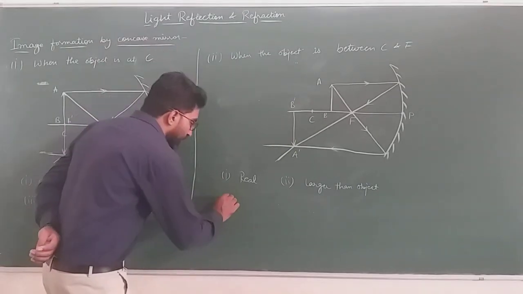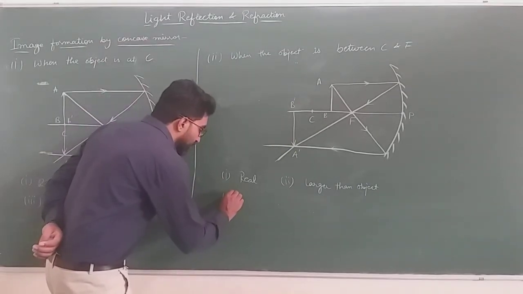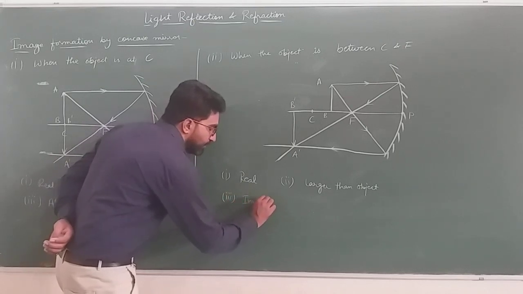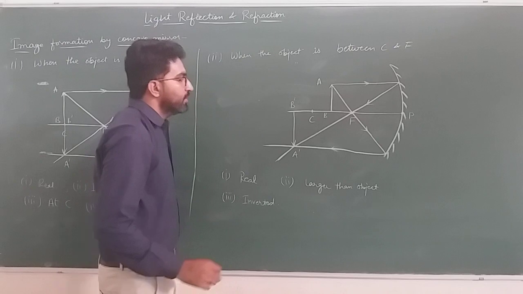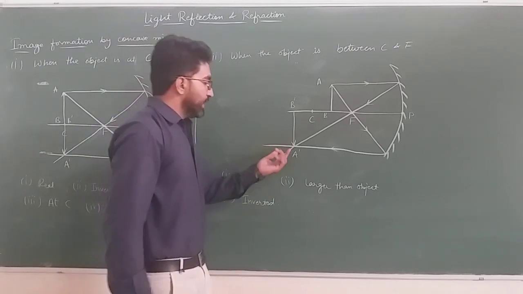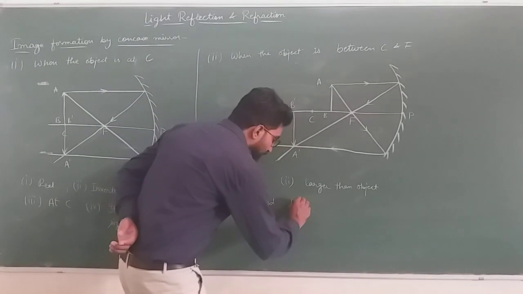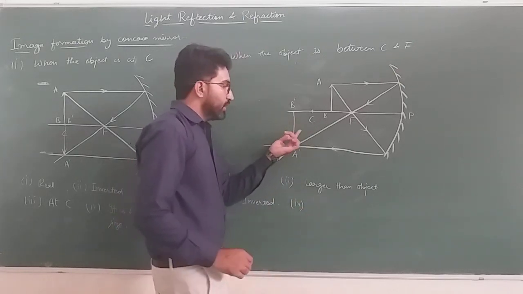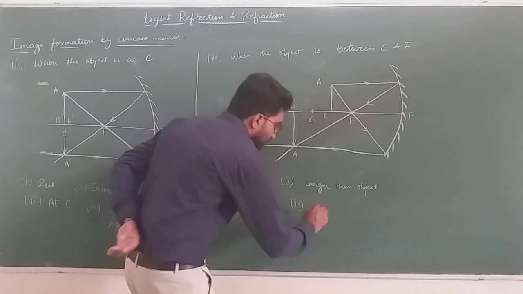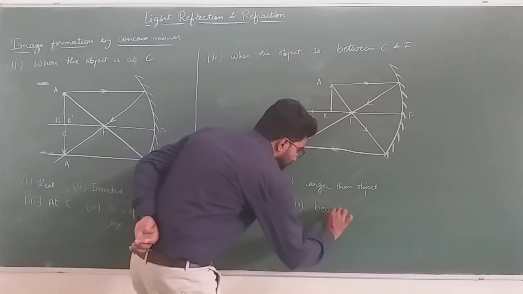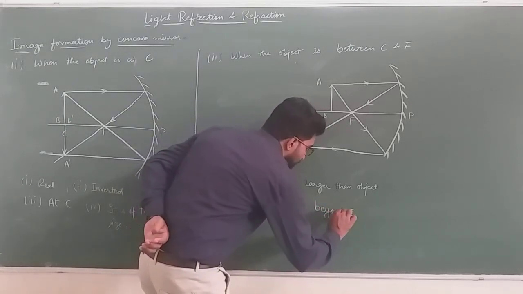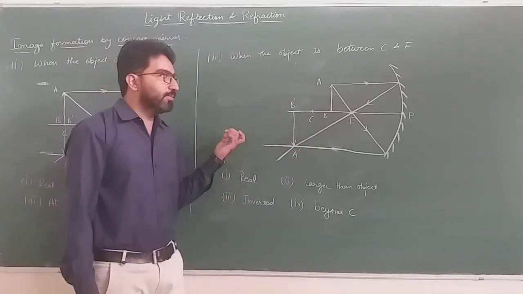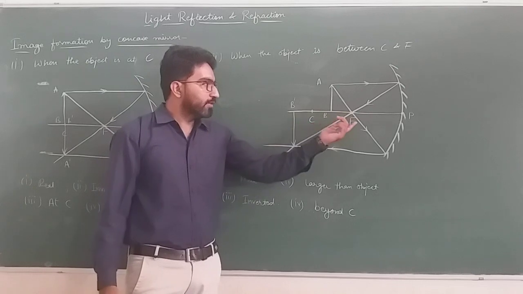Third one, image is inverted. Image कैसी बनी है हमारी? Inverted. Okay. Next property, image is formed beyond C. When the object lies beyond C, the image is formed between center of curvature and focus.